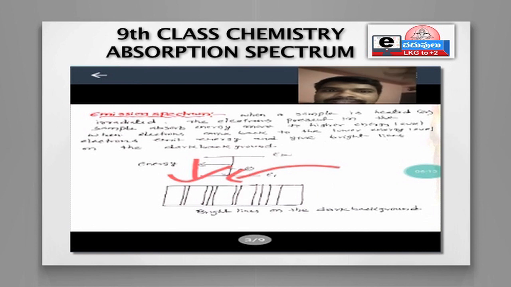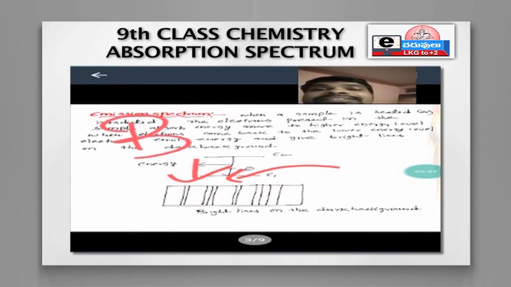These electrons will not stay at higher energy level for much time. Again, they try to come back to the original, lower energy level. When electrons come back to the lower energy level, they emit, that is, release, energy. First, electrons absorb energy and move to higher energy level; then they come back to the lower energy level and emit energy.